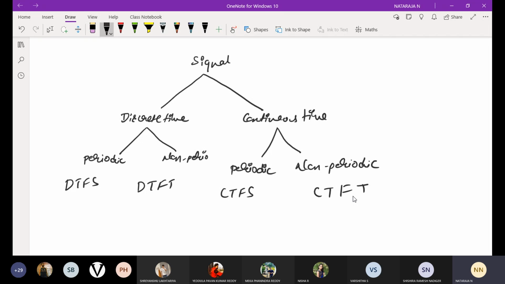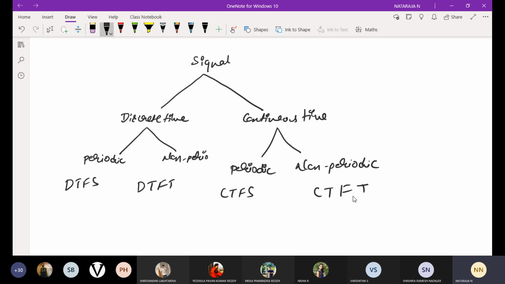But the syllabus has not mentioned the Fourier series. They are telling only about the continuous time Fourier series. They didn't mention the discrete time Fourier series. But we will discuss all four different categories, so that whatever they ask in the exam, even in the worst case, you can answer the questions. In the previous syllabus they had kept all four, but maybe by mistake they have removed some. I don't know. We will discuss all four.